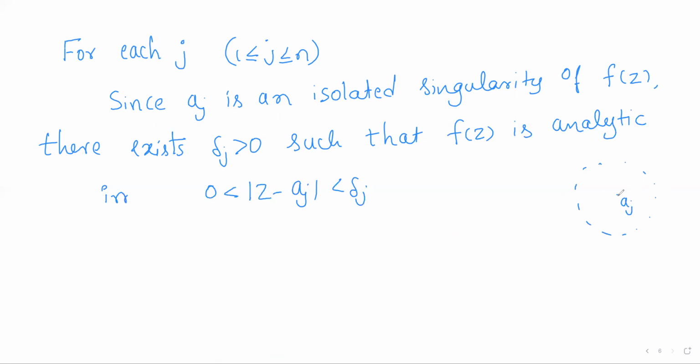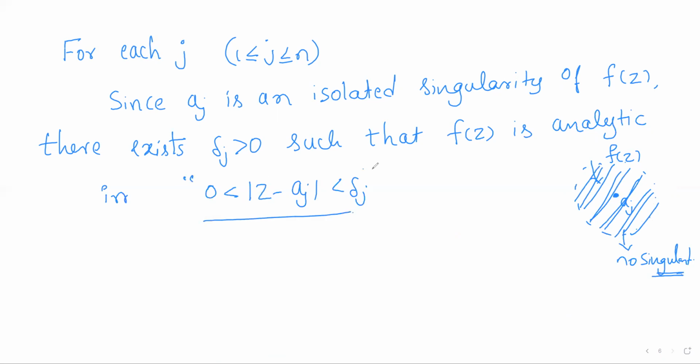There is a neighborhood around aj in which there are no singularities, so at all those points f has to be analytic. So f will be analytic in this neighborhood except at aj, because aj is a singularity. That is, f will be analytic in the deleted neighborhood 0 < modulus of z minus aj < delta j. Note that we have already observed that any deleted neighborhood is an annulus.